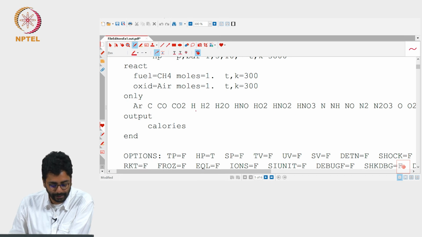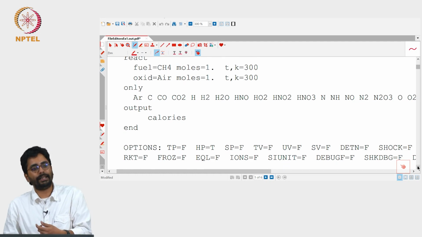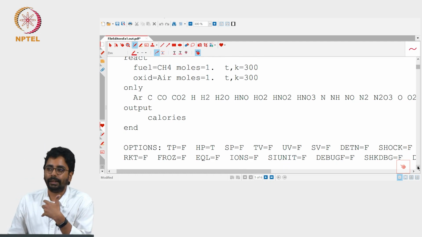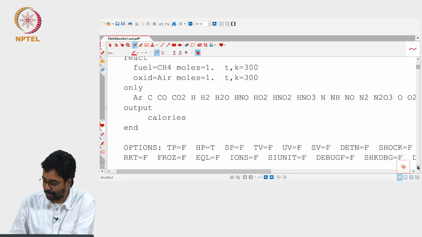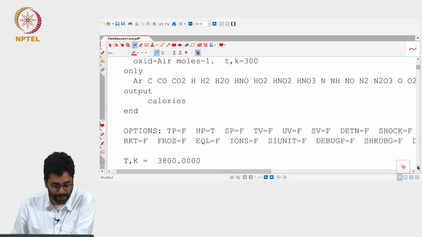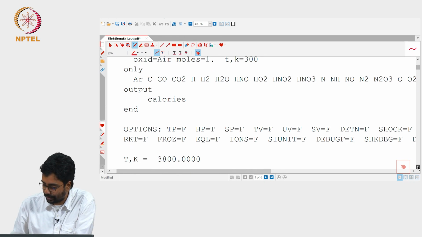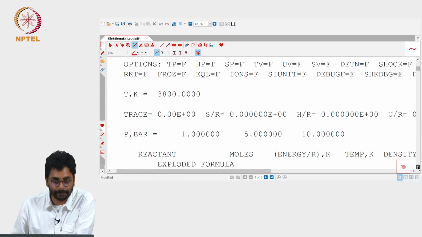These are the species that are considered in the equilibrium calculation. I have not gone into the details. Actually, you need to pick a set of reactions which are linearly independent so that the mole fractions of all the species you have identified can be calculated. Then you apply the constraint of enthalpy being constant and minimize the Gibbs free energy after that.